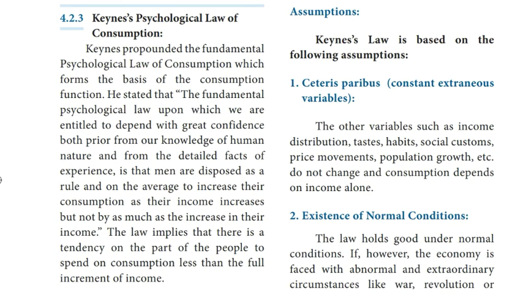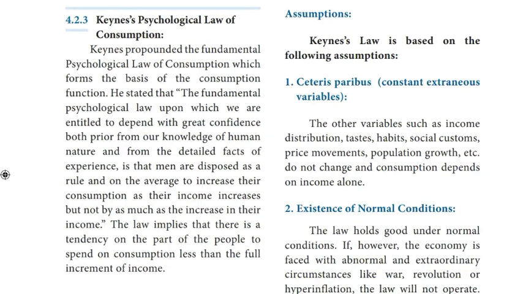Keynes pointed out the psychology of the community is such that when real income is increased, aggregate consumption is increased, but not so much as income. Keynes also made it clear that in the short run, the consumption function is stable because consumption habits of the people are more or less stable in short period.